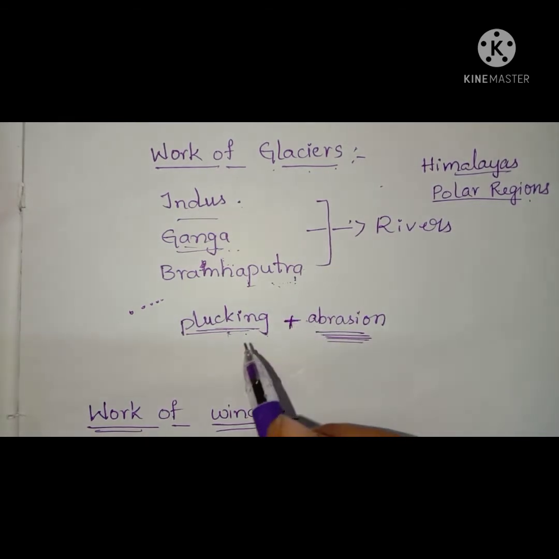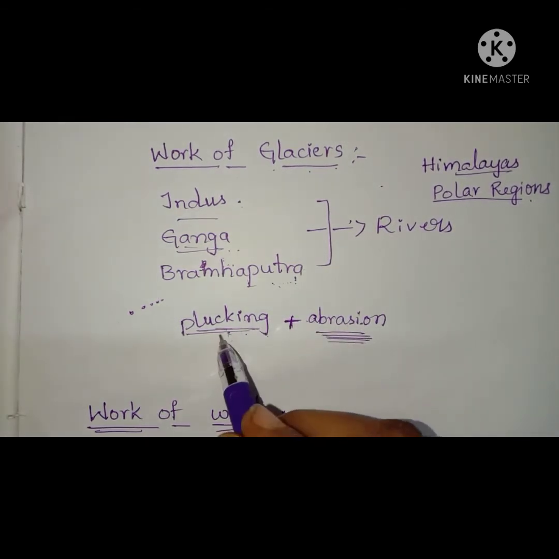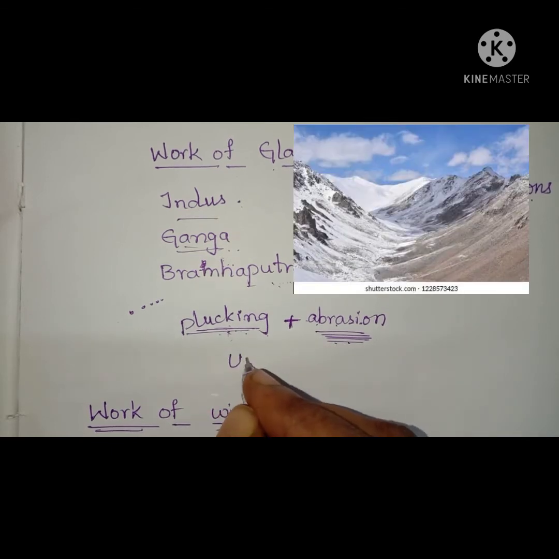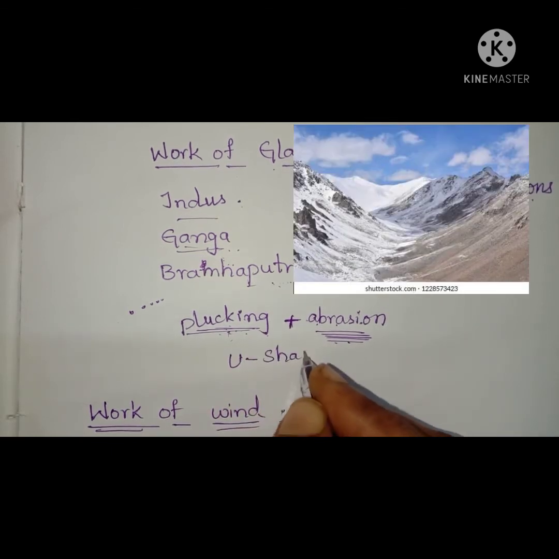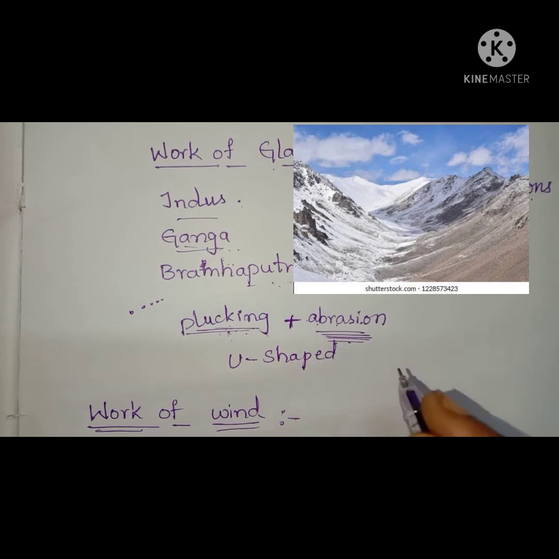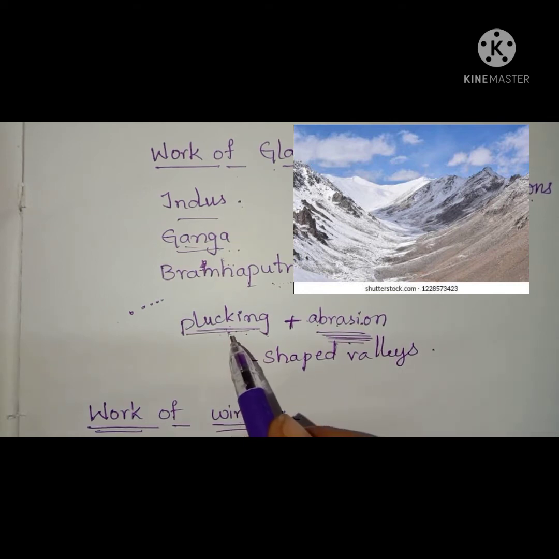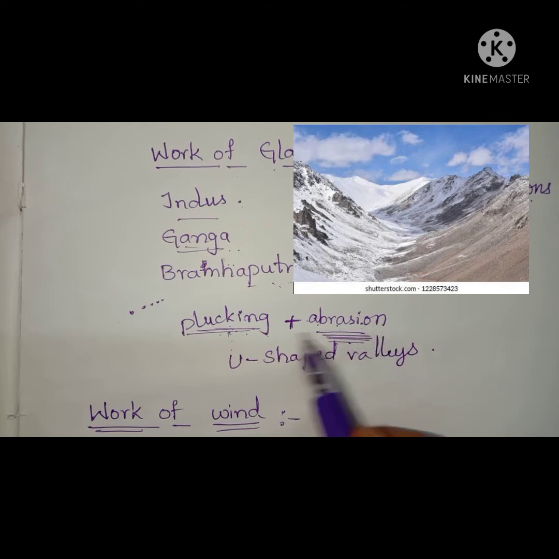Understand, children? The dual process of plucking and abrasion forms the U-shaped valleys by the work of glaciers.